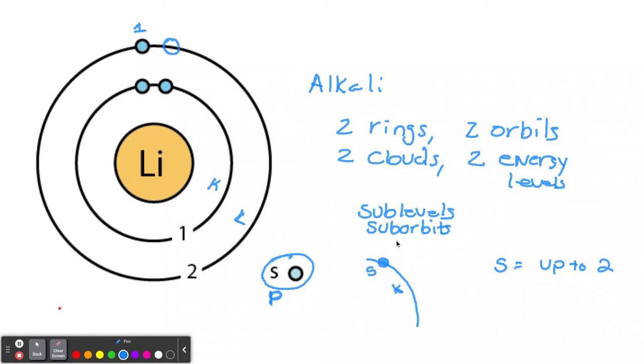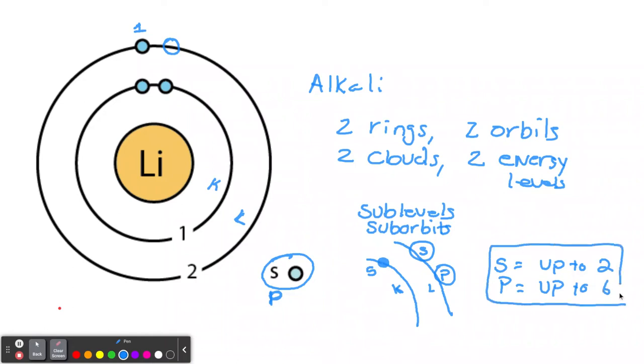So in this other level here, let's say this other level, we call it the L level, you can have s's and you can also have p's. So there are these subshells within shells. And the p can hold up to 6. So if you add 6 plus 2, you'll get that 8. Now, let's go back to make sure we understand. The valence shell, this is the valence shell. The last shell is the valence.